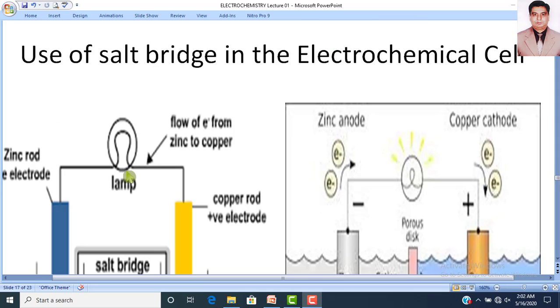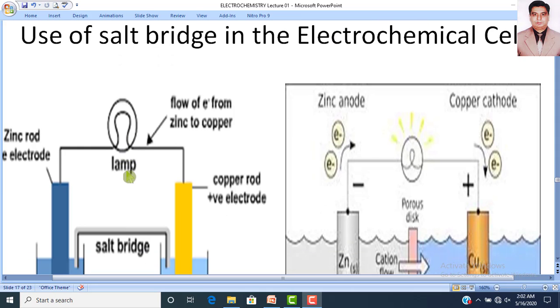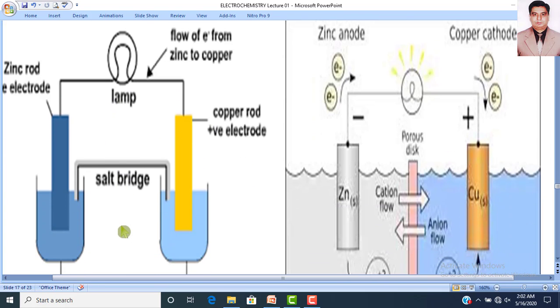So, dear students, in this diagram you see that in this electrochemical cell, we have used a salt bridge. This one is the salt bridge. And you see that this salt bridge is connecting two different solutions.